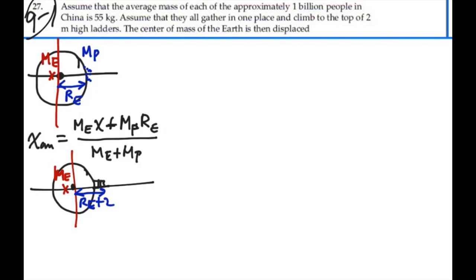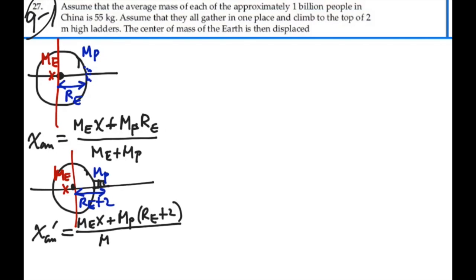And that will represent the mass of the people of China. So this new center of mass, let's call it x center of mass prime, will be equal to the mass of the Earth times x plus the mass of the people of China, and now their new location is the radius of the Earth plus 2, all over the total mass of the system, mass of the Earth plus the mass of the people.